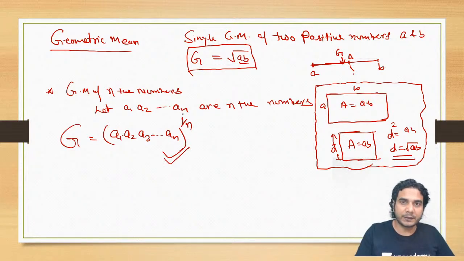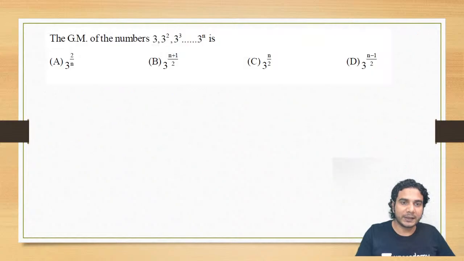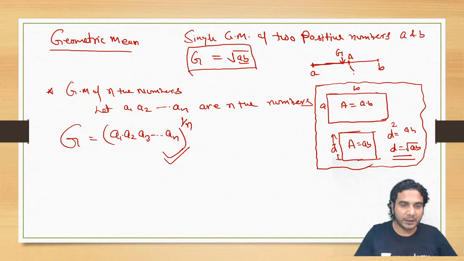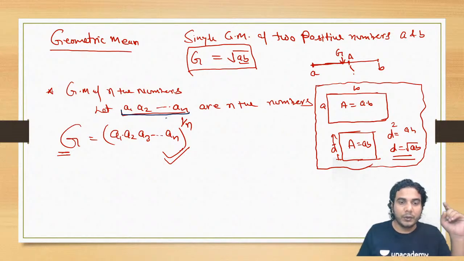I have one example for this single geometric mean, so let's discuss that example first. Suppose this is the example. We need to find the single geometric mean of these numbers. You try it. Try to find the geometric mean. Let me tell you the formula again, if it was quick. If you are taking the single geometric mean of n numbers, you have to multiply all the numbers and take the nth root.